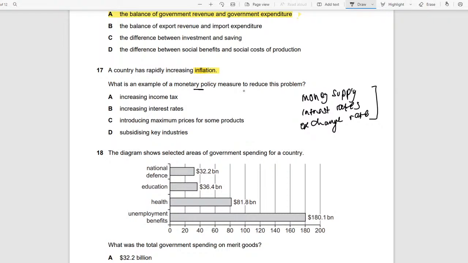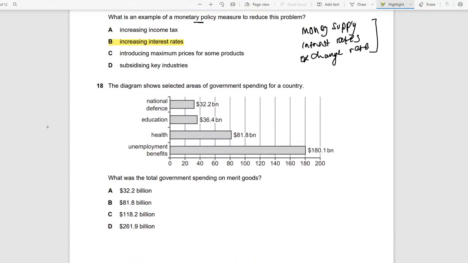But this question is just quite straightforward. It just says what's an example, and we can see interest rates here. So B is the answer. The next question right here.